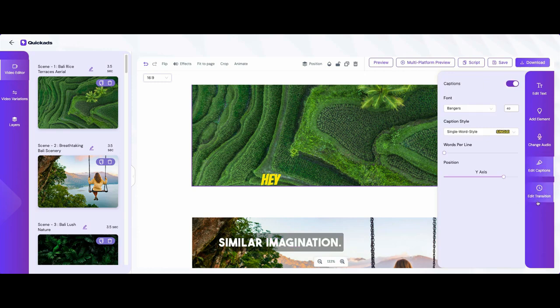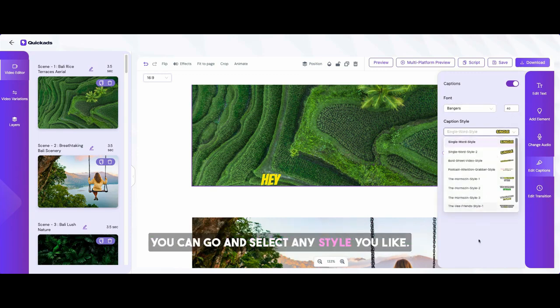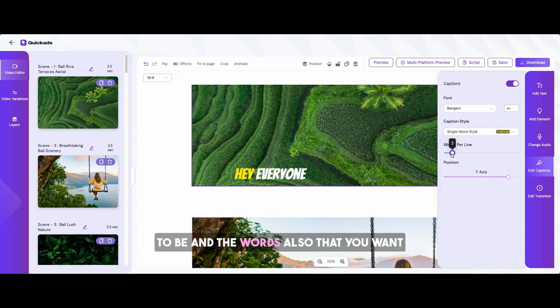Similarly, you can go and change the caption. Captions are the things which you see in TikTok or any videos which come at the bottom. You can go and select any style you like. You can change the position that you want it to be and the words also that you want it to be per line out there.